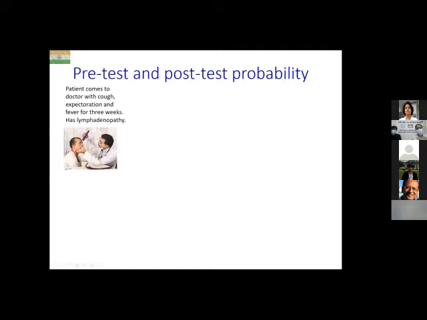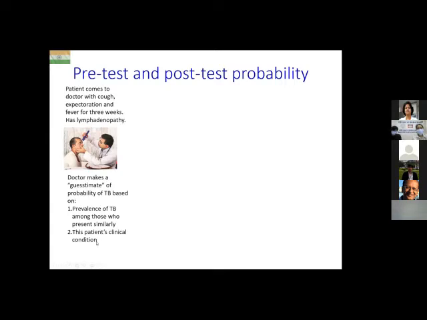So here is the doctor, he's having a look at the patient. The doctor, in his or her mind, makes a guesstimate of the probability of tuberculosis. And that guesstimate is based on two things. One is the prevalence of tuberculosis amongst all those who present similarly. That means all those who present with fever, cough, expectoration for 3 weeks, what is the probability of tuberculosis? And number two, this particular patient's clinical condition.